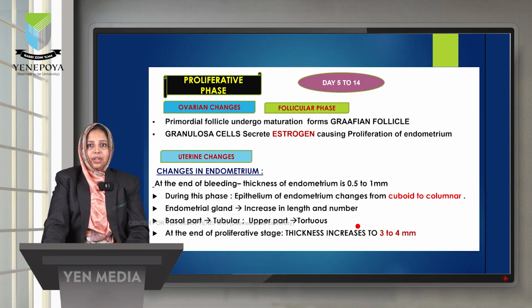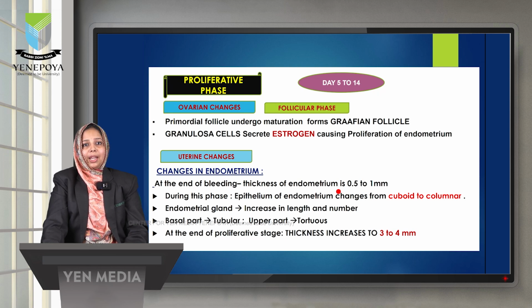During the proliferative phase, when estrogen is being produced by the follicles, the estrogen acts upon the endometrium of the uterus. So the endometrium starts proliferating, and the thickness of the endometrium will be from 0.5 to 1 mm.